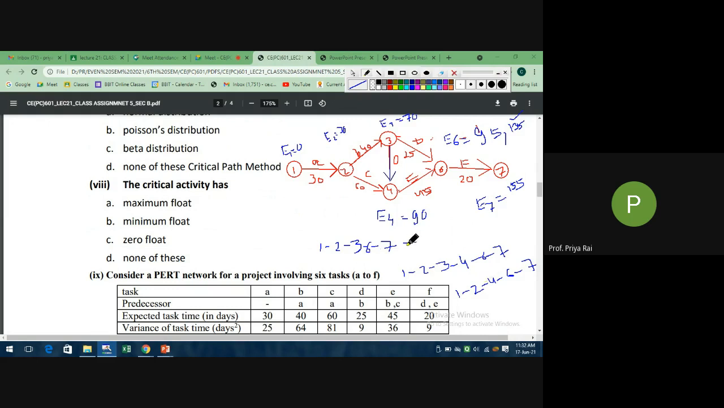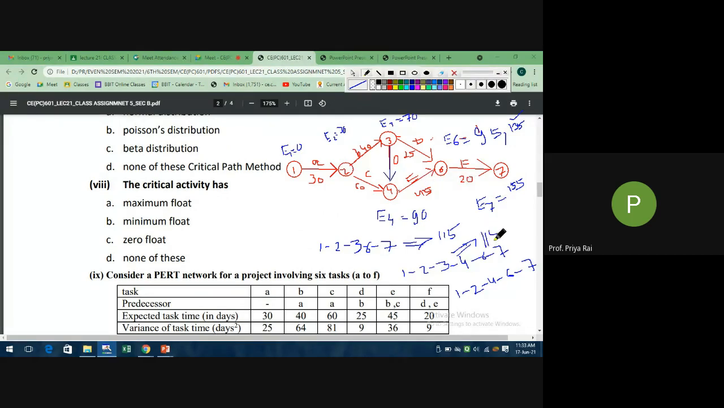Ma'am, what is the duration of this one? So 1 to 2, 2 to 3, 3 to 6, 6 to 7, what is the duration? 30 plus 40, 70, 70 plus 25, 95, 95 plus 20 is 115. Okay, and for this path, what is the duration? So 30 plus 40, 70, 70 plus 0, 70, 70 plus 45, 95, 95 plus 20, 115.